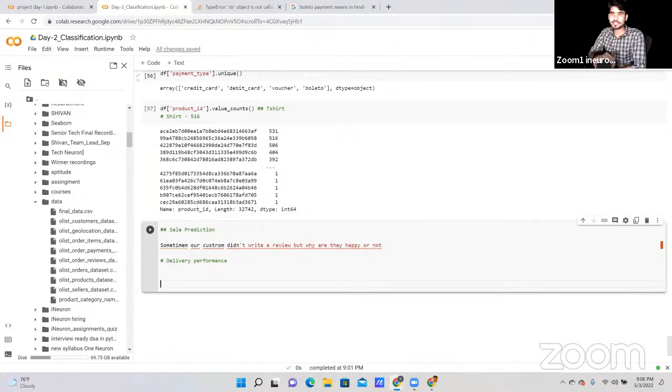Let's say I want a product tomorrow and I ordered today, and it says estimated delivery by tomorrow 10 a.m. I want this product by 1 p.m., and if I did not receive it by 1 p.m., then I can write a bad review or bad comments on that product. So the delivery part is also important. If customers do not receive the product, sometimes they write a bad review or bad comments.